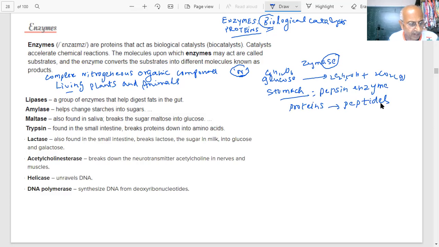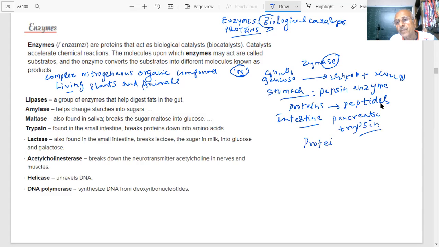In the intestine also, students, you have an enzyme. What is that? Trypsin. Pancreatic trypsin, inside the pancreas, that reaction is taking place. That is trypsin, T-R-Y. So they convert proteins to amino acids. What do they do? Proteins are complex. You have seen how complex they are.